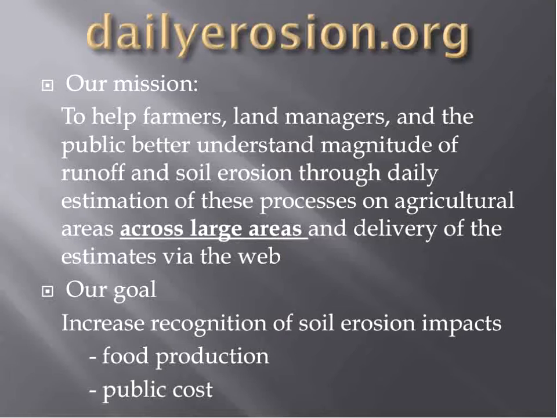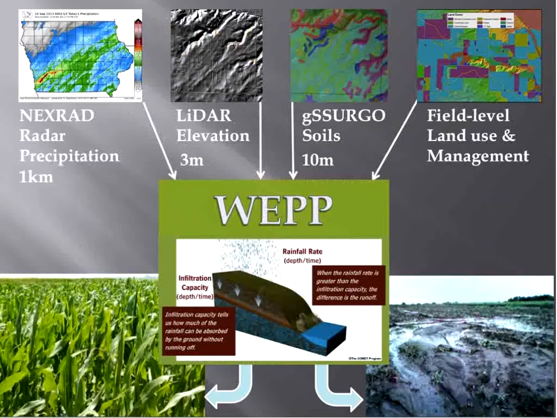Our effort here with the Daily Erosion Project is one for informational needs, trying to inform folks as to the magnitude and the distribution of soil loss across the landscape. We want to be able to characterize these soil erosion impacts and increase their recognition with regard to food production and the public cost of soil loss. We employ the WEPP model, the Water Erosion Prediction Project, developed by the ARS.